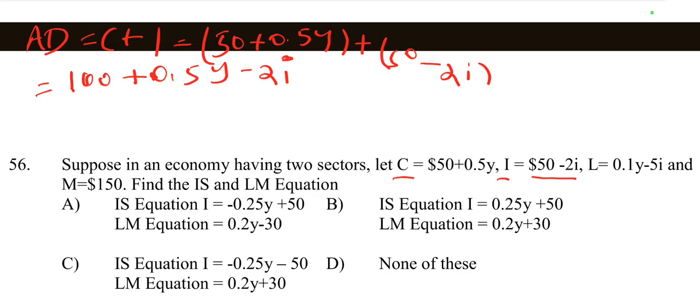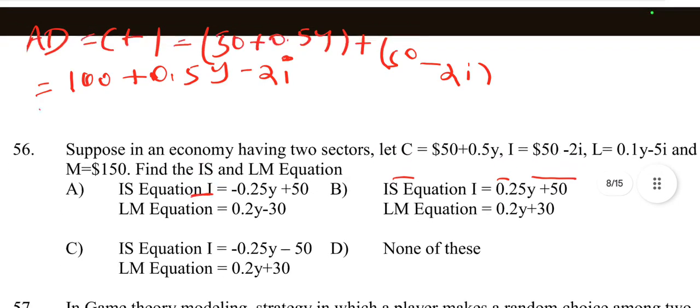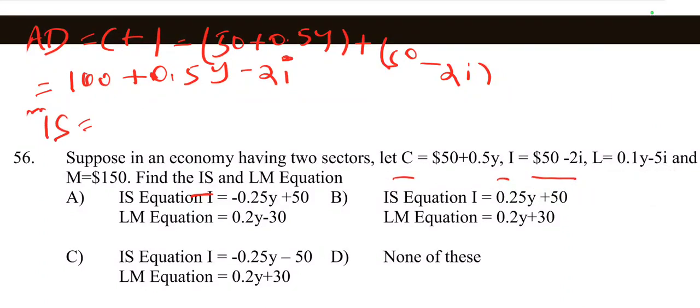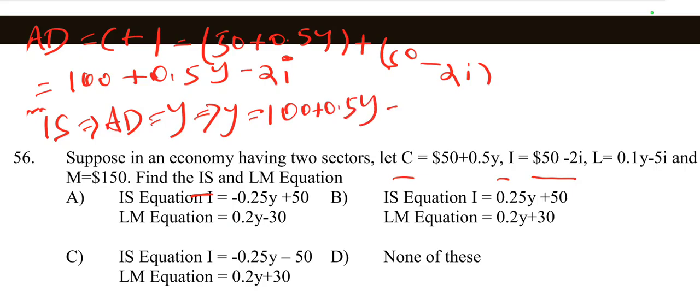Then we find out the goods market equilibrium. Goods market equilibrium is equal to the IS equation. Here aggregate demand is equal to Y. This implies Y is equal to 100 plus 0.5Y minus 2i.